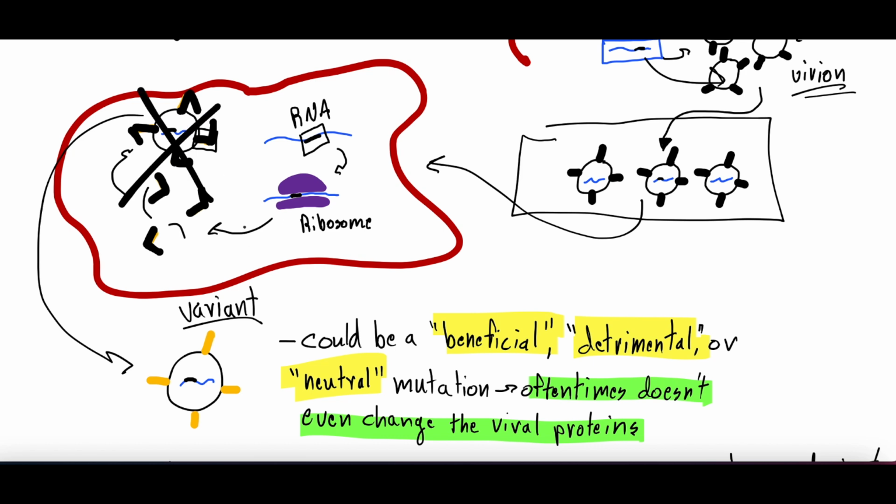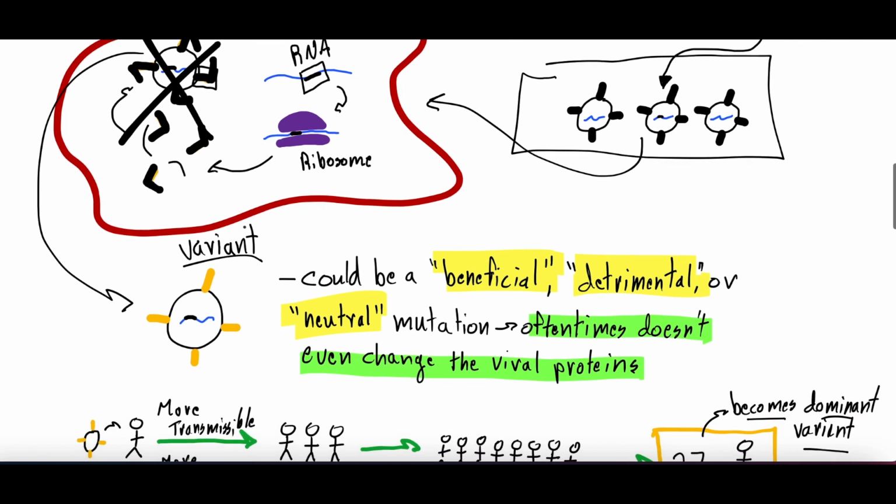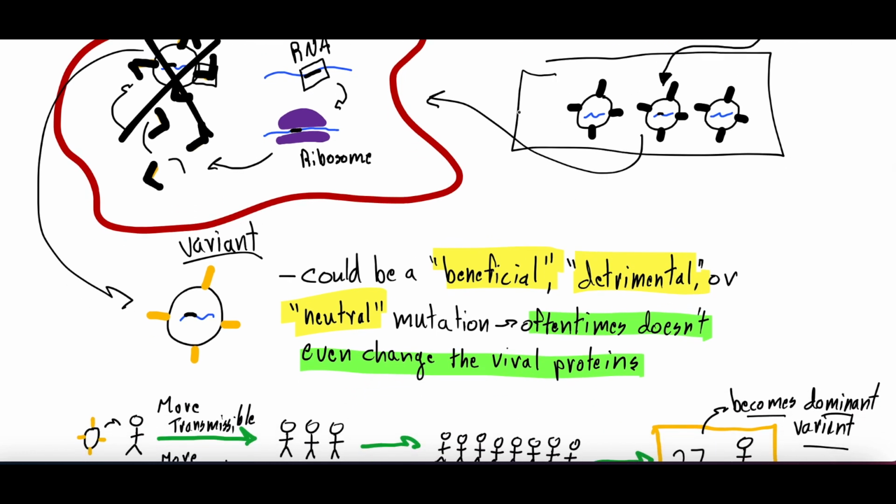All right, so it's a random mutation, and that random mutation many times could be detrimental and kill the virus, or neutral and not do anything at all, or not even change the viral protein. And every once in a while, the virus gets lucky and the random mutation just happens to be beneficial.